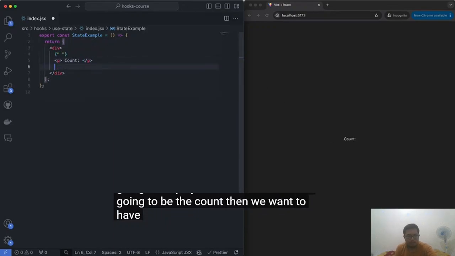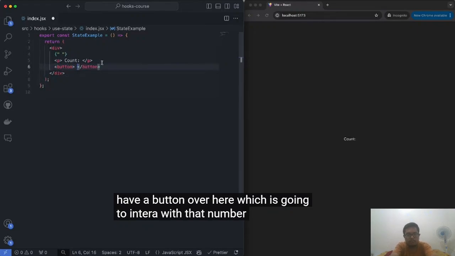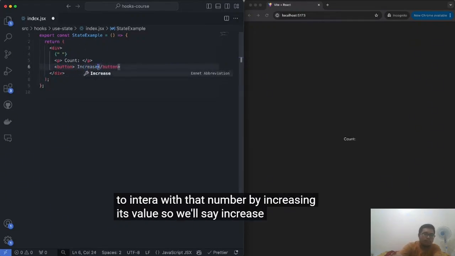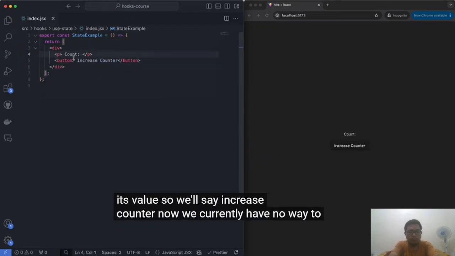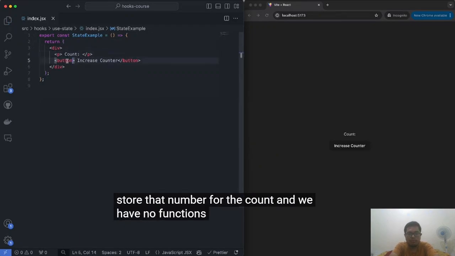Then we want to have a button over here, which is going to interact with that number by increasing its value. So we'll say increase counter. Now, we currently have no way to store that number for the count, and we have no functions to call when you click the button.